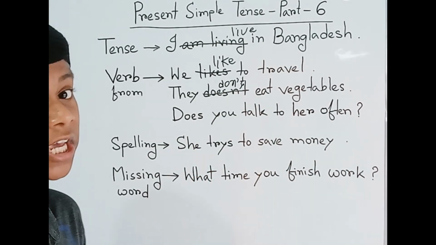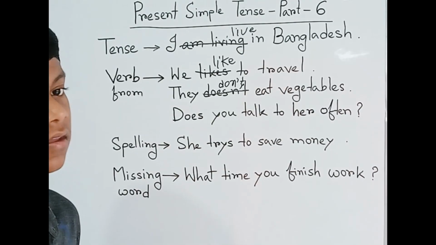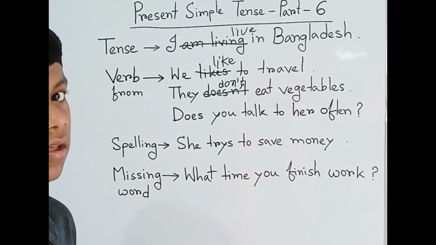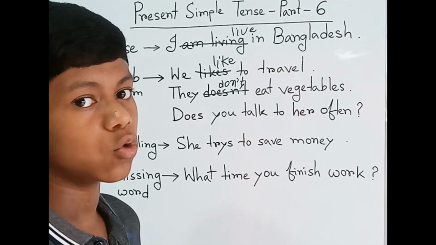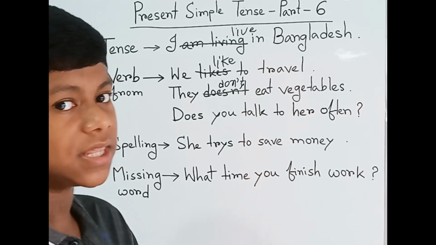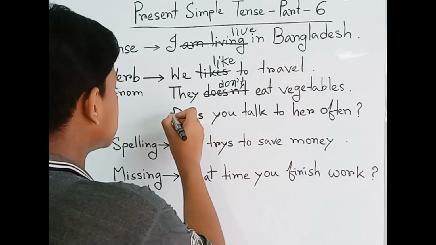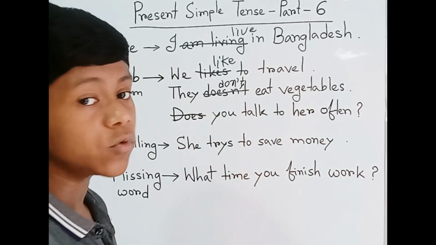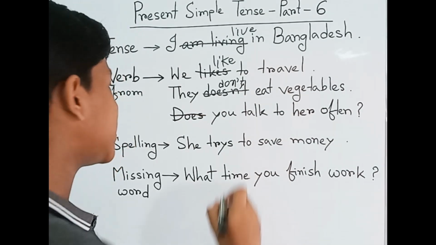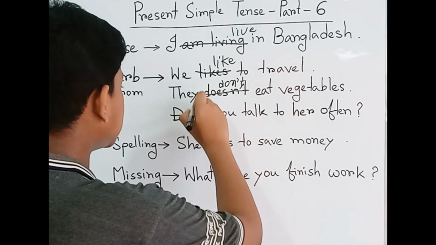We can't use the word 'does' here. It will be a huge mistake in present simple tense. So what do we need here? We just cut the word 'does', and we have to add what? 'Do'. Yes, we have to add 'do'.